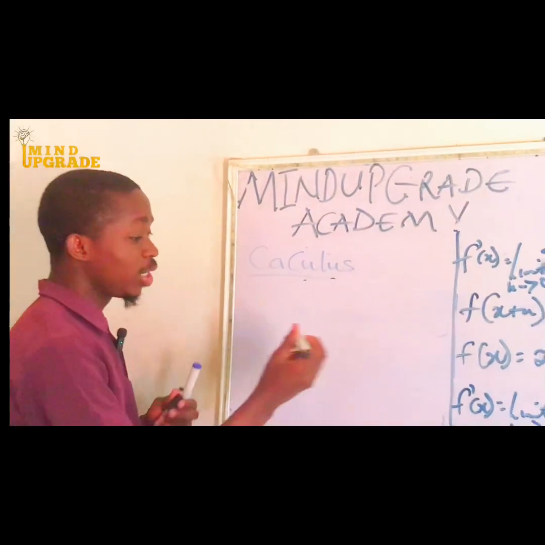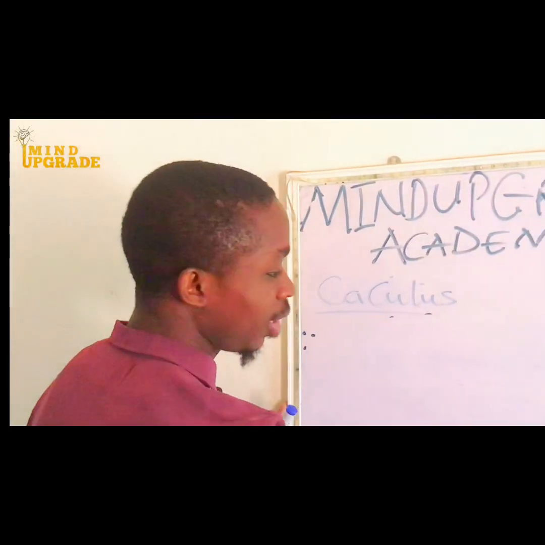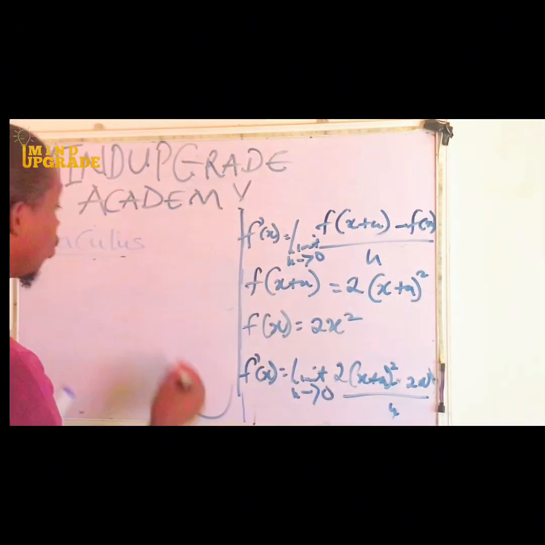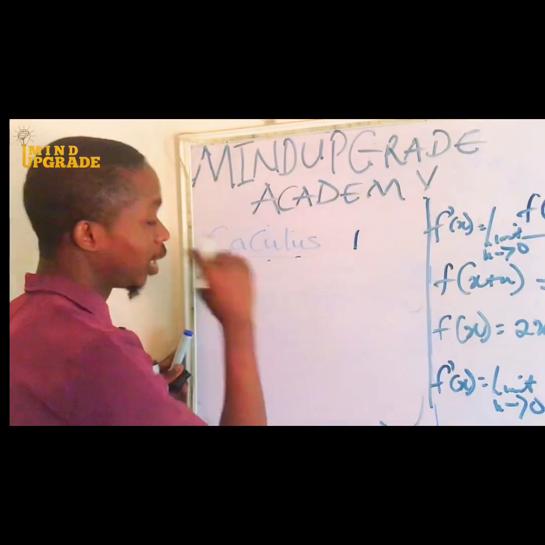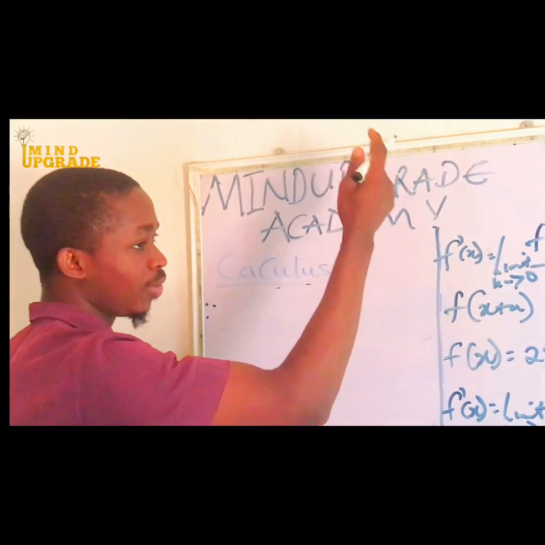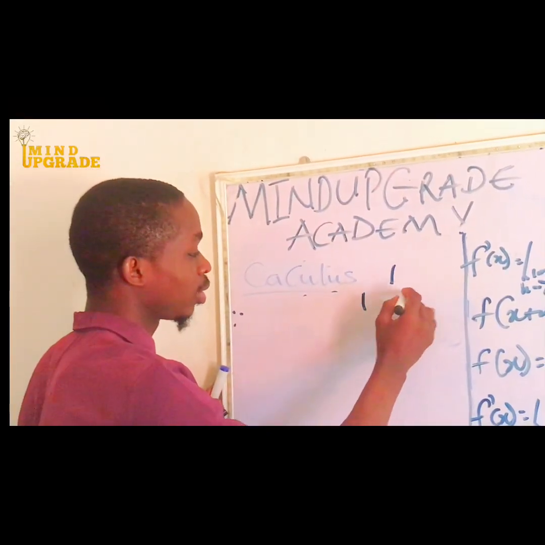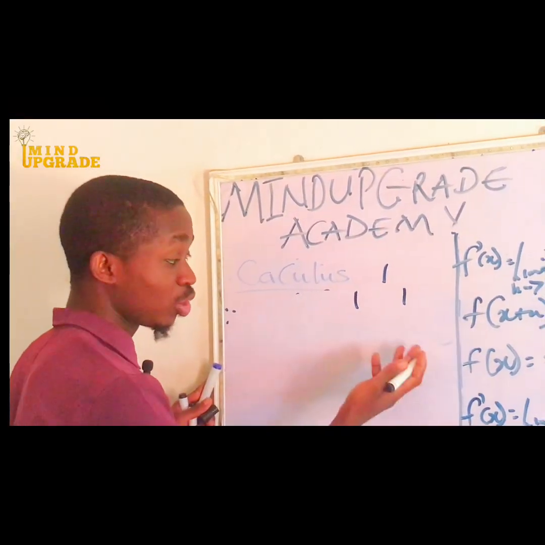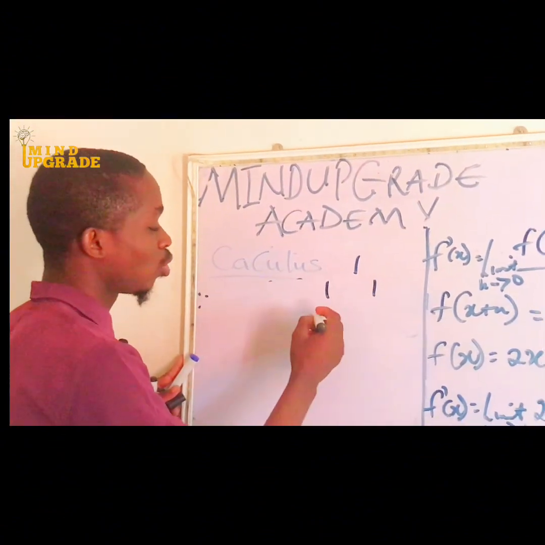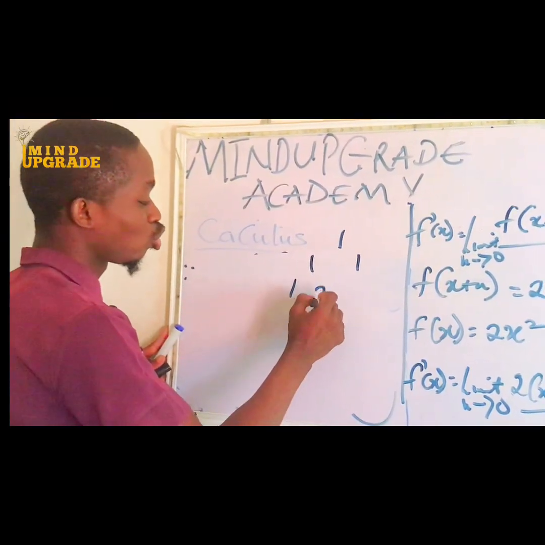So now in this one we simplify. We have to simplify this guy here. This is squared. You can choose to use Pascal's triangle, which is like this one. When it is raised to the power of 0, it's going to be 1. When it's raised to the power of 1, it's going to be 1. That means the coefficient of the variables will be 1. But when it is raised to the power of 2, what will you have? You're going to have 1 plus 1. It's going to be 1, 2.